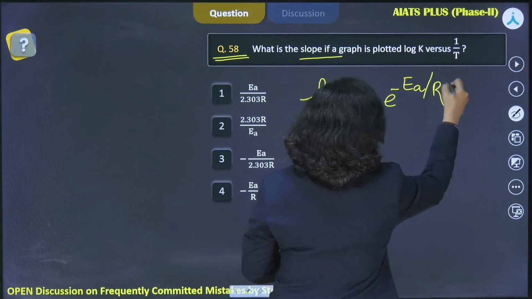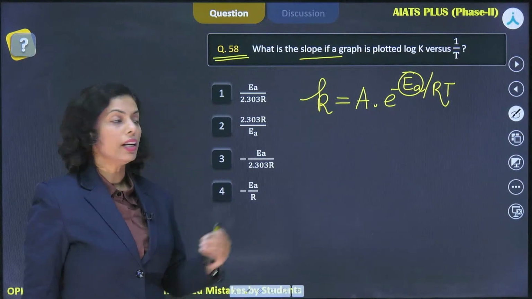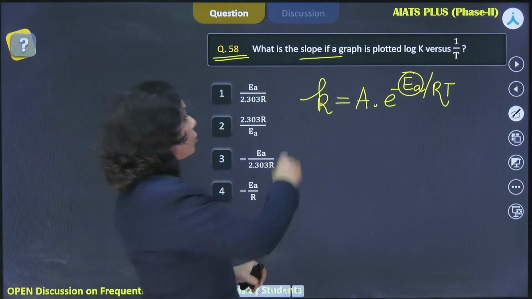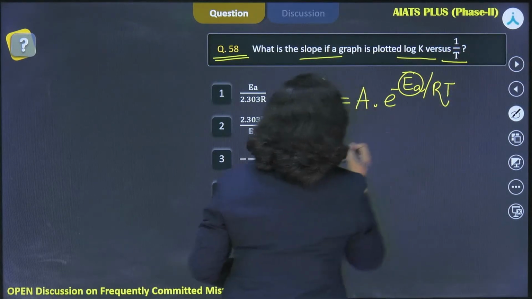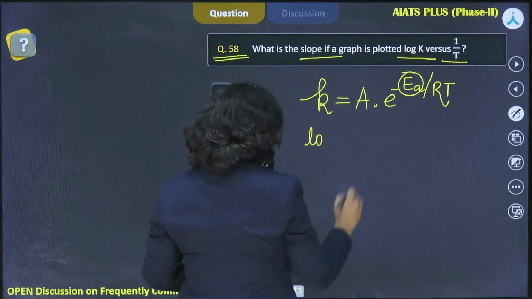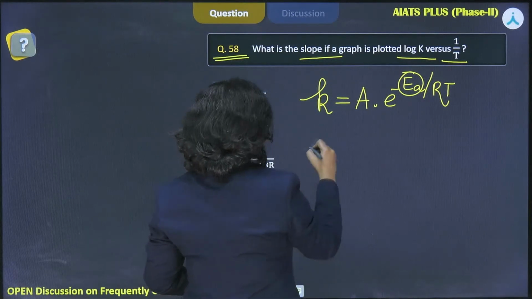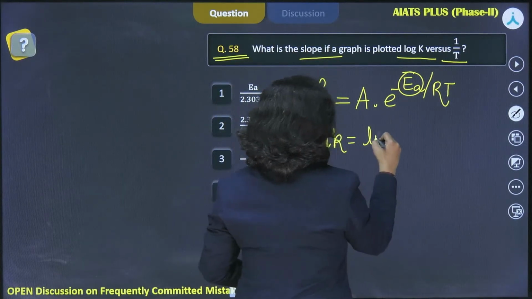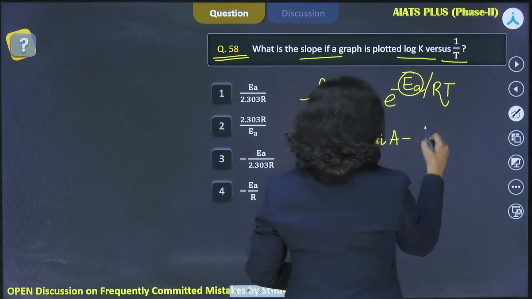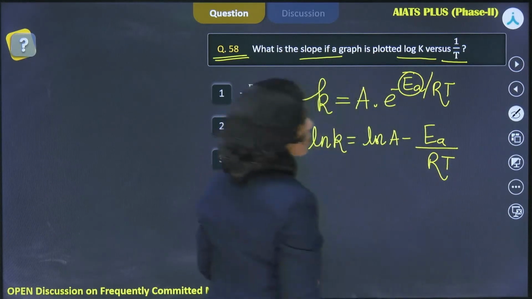e to the power minus EA by RT. What is EA? That is activation energy. This is how we relate. And if you take log, because in the question they asked log K versus 1 by T, if you are taking the natural log, then how do we represent? We represent ln K equal to ln A minus EA by RT. This is a natural log.